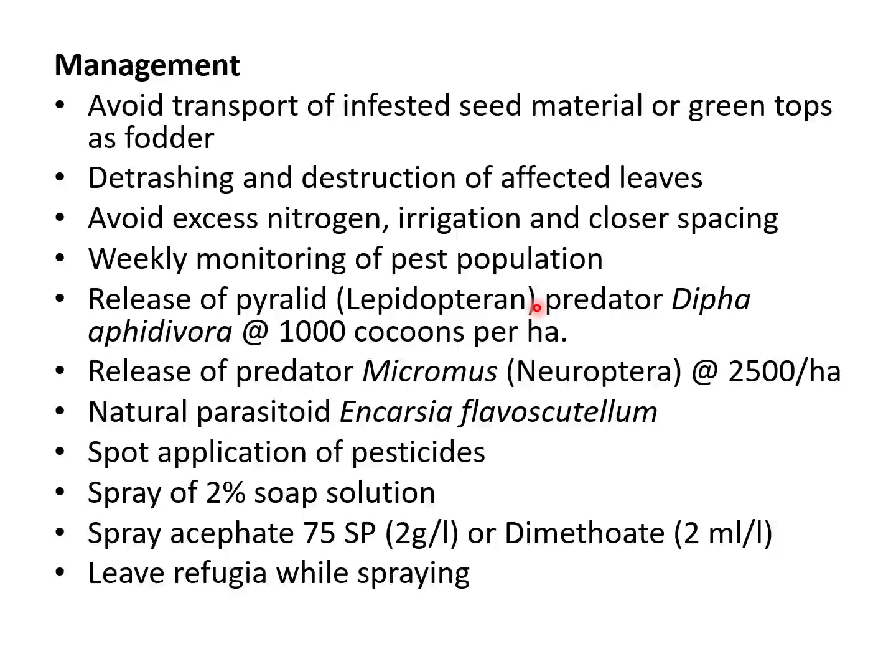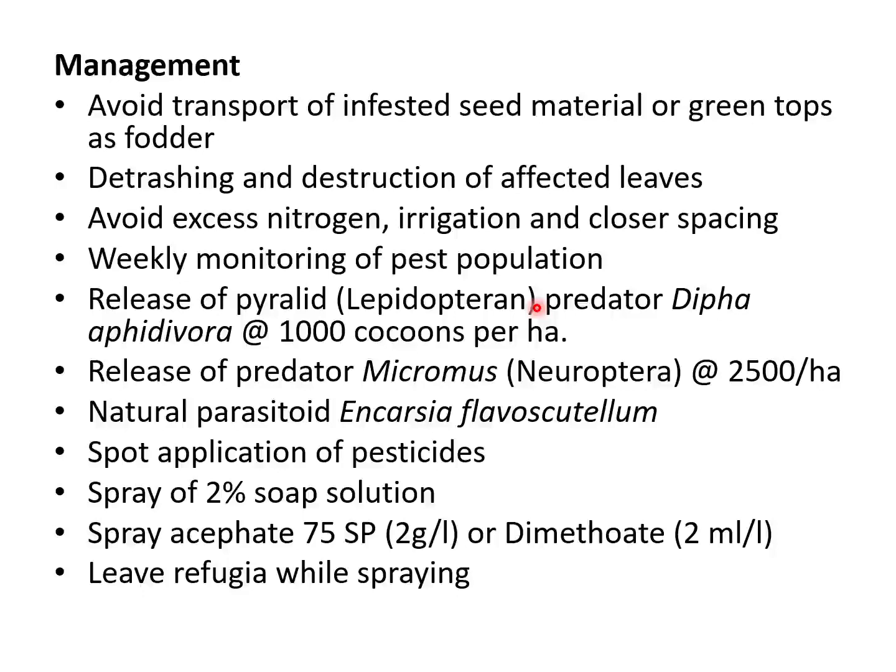All these three natural enemies are extremely effective in bringing down the population of sugarcane woolly aphid. So remember the scientific names: the Lepidopteran predator Dipha aphidivora, the Neuropteran predator Micromus, and the natural parasitoid Encarsia flavoscutellum. And even if we have to go for pesticide application, go for spot application.